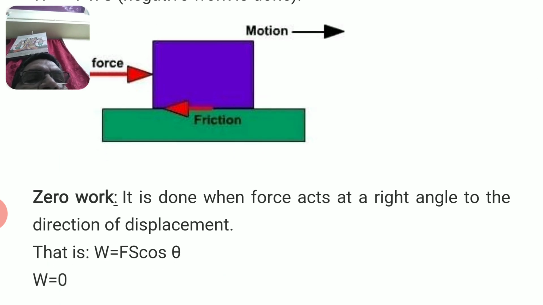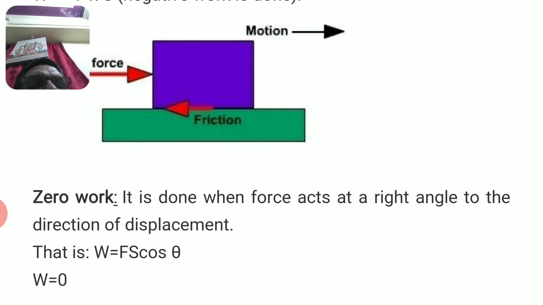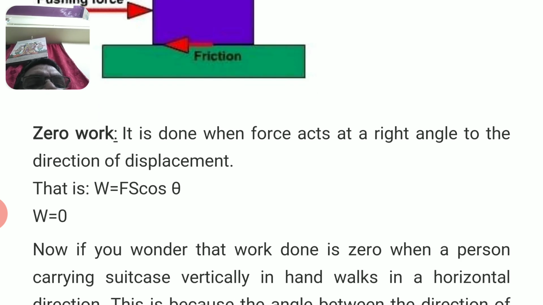What is zero work? It is done when force acts at a right angle, that is 90 degrees, to the direction of displacement. That is, W is equal to F S cos theta. When theta is 90 degrees, cos theta becomes zero. So work done is zero.